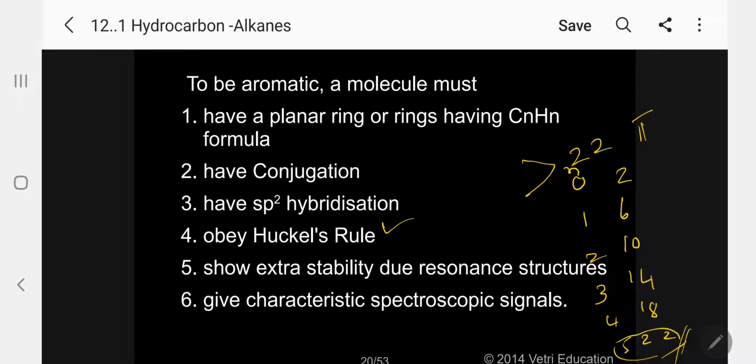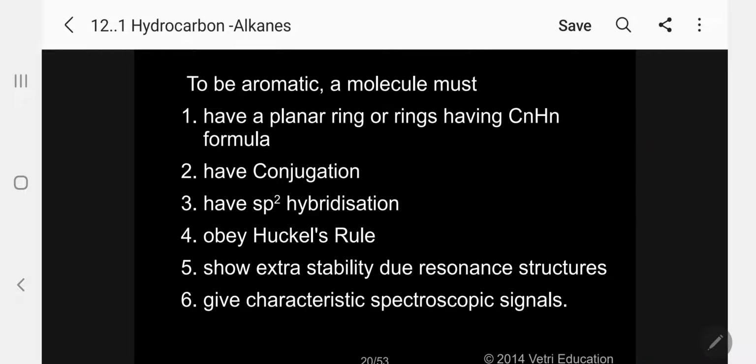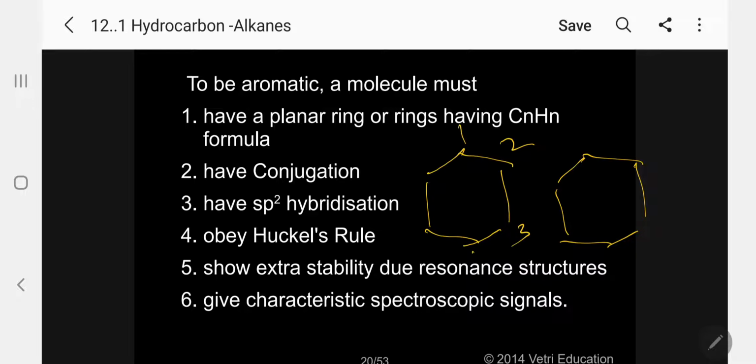Please follow. The next one, number 5: shows extra stability due to resonance structures. What is a resonance structure? Take benzene, having 2 resonance structures. Kindly follow. Number the carbons 1, 2, 3, 4, 5, 6. Now I can draw.